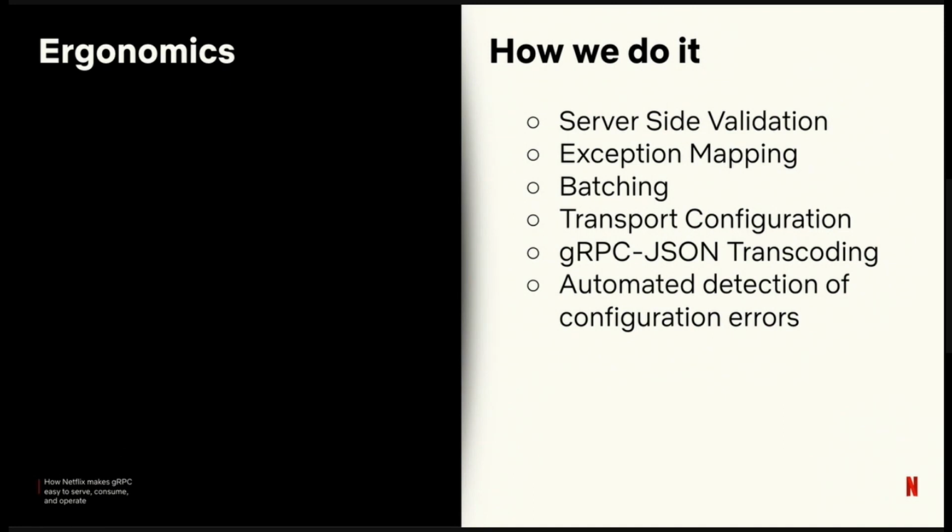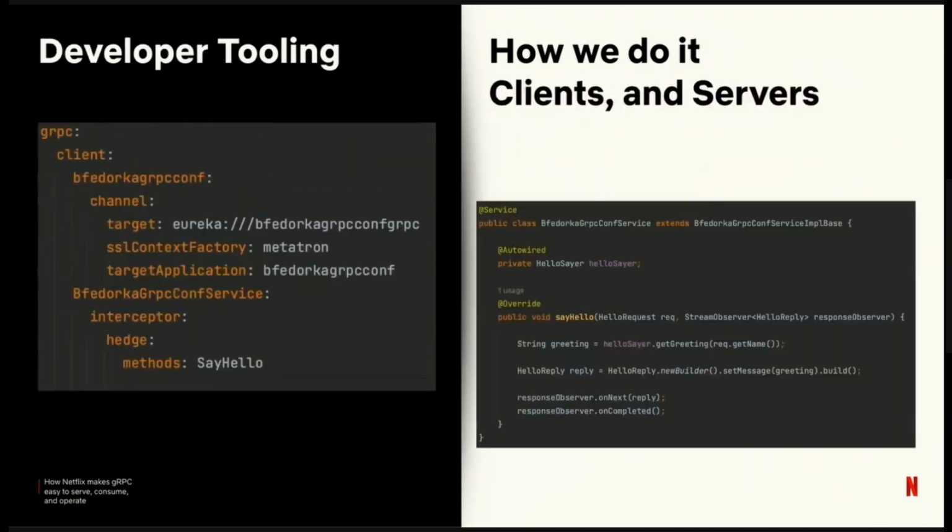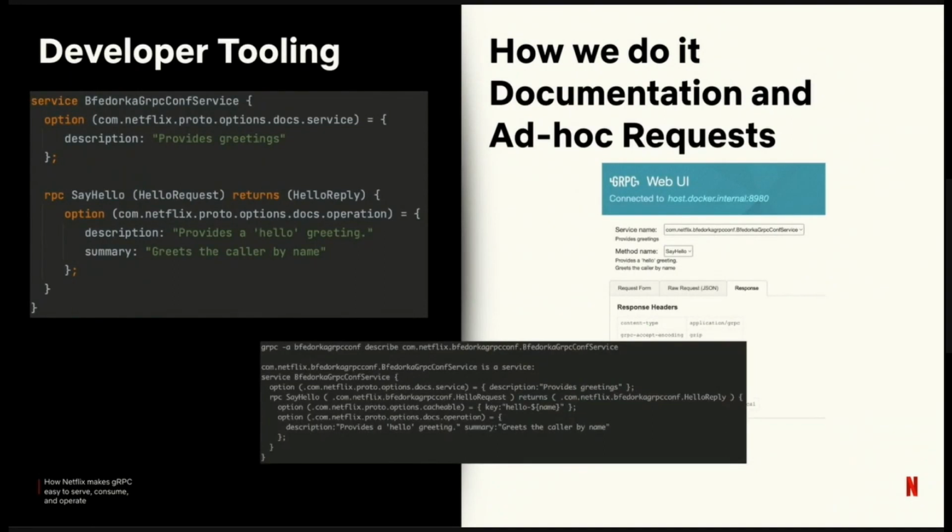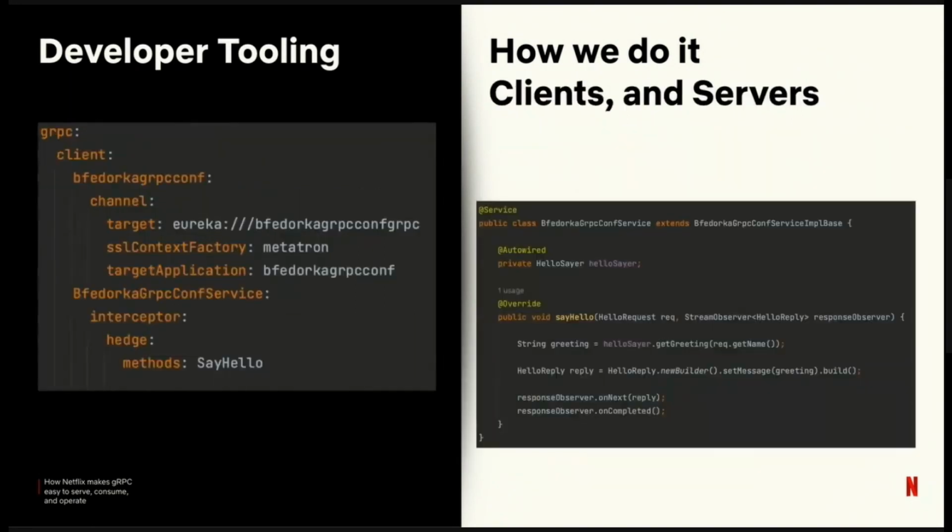On the developer tooling slide, you had something side by side. On the left-hand side, there was something that looked like YAML. What are we looking at on the left here? So this is the actual example of configuration that our client shipped. When you write your gRPC service, you configure how your client should operate with the YAML file, and then that gets rolled into your client jar that gets distributed out to all the applications.